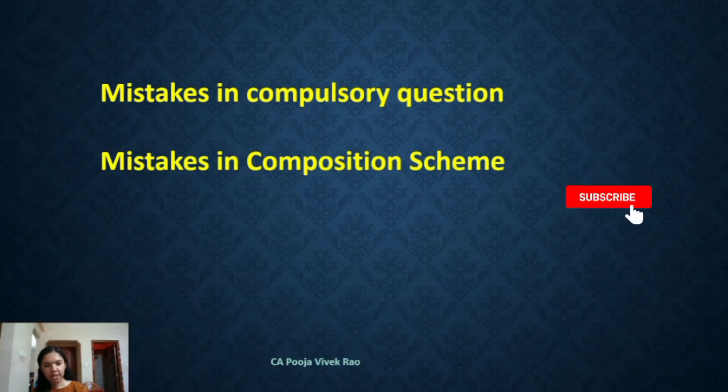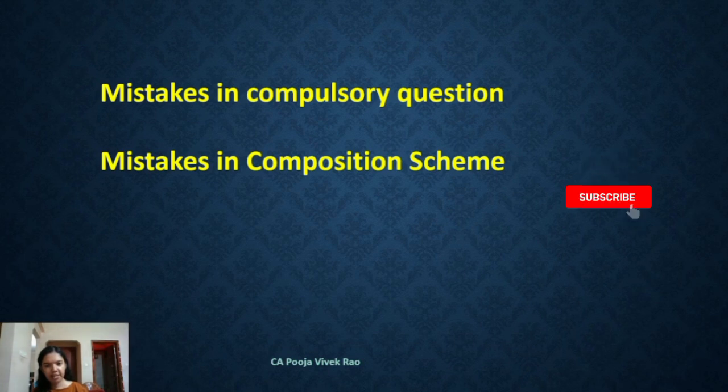So the exam tip here is, only the manufacturer of the notified goods, that is ice cream, pan masala, tobacco and aerated waters etc. cannot opt for the composition scheme. The traders of these goods are still eligible for the scheme. The common mistake made here is students wrongly disallow the scheme for the traders also.